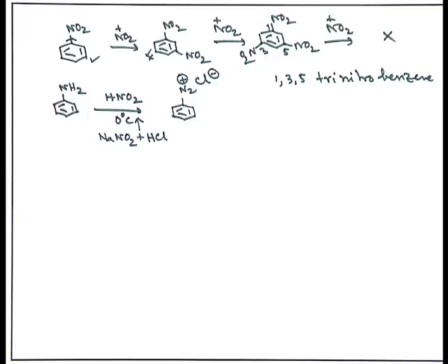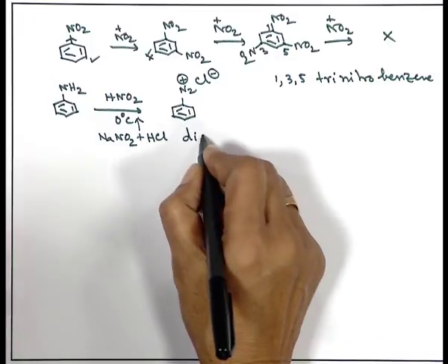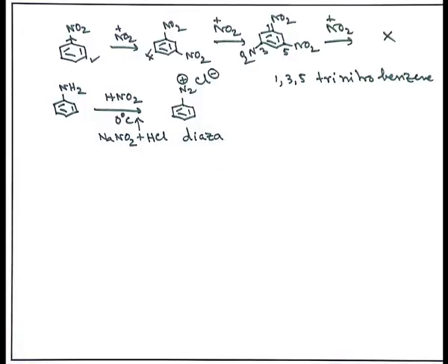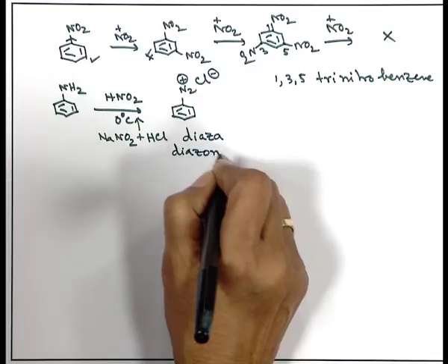Because in this case I can see that 2 nitrogens are attached and the counter ion is the chloride, as hydrochloric acid is being used. So, this type of compound will be called di means 2, aza means nitrogen. So, diaza compound or diazonium salt, better, diazonium salt.